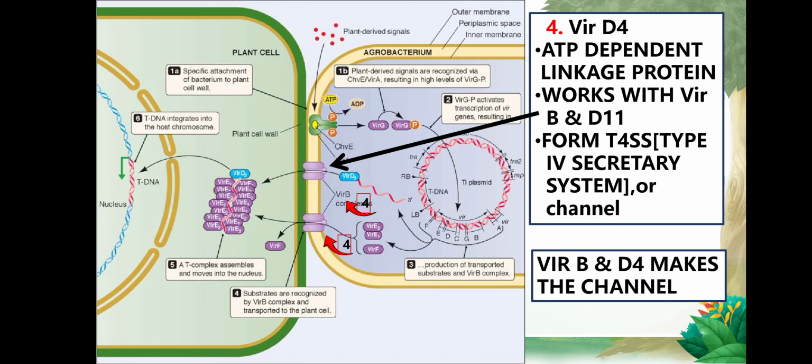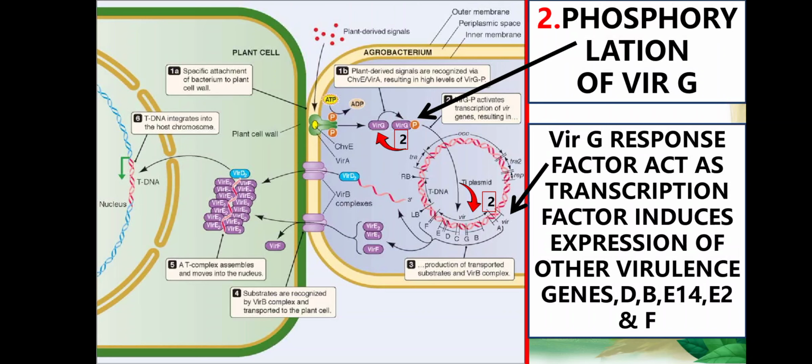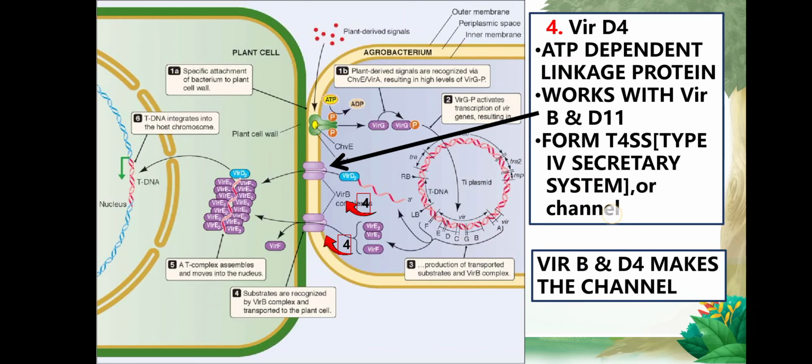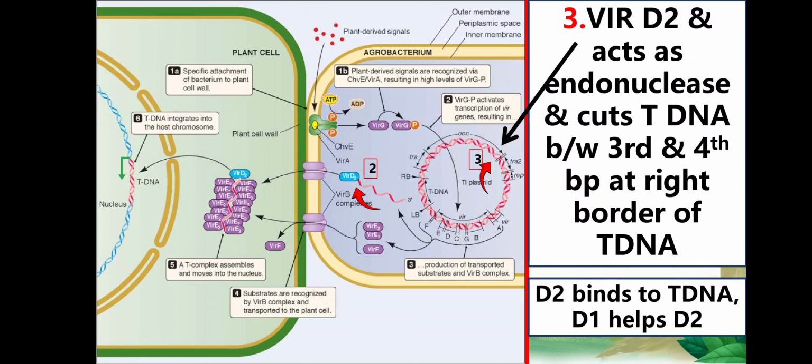Now, when Vir G was phosphorylated and acted as a transcription factor, other Vir proteins were also transcribed. And again, Vir D2 acted as endonuclease, and it has cut the tDNA and has attached to the tDNA.